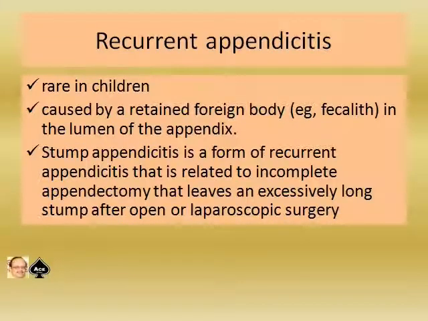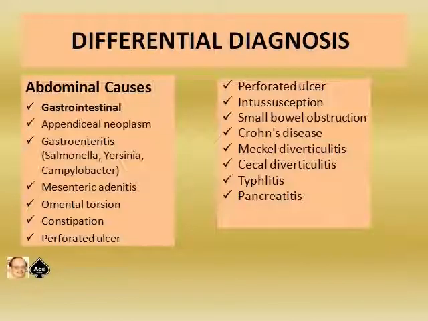What is this recurrent appendicitis? It's rare in children. It's caused by a retained foreign body like a fecalith in the lumen of the appendix. A stump appendicitis is a form of recurrent appendicitis that is related to incomplete appendectomy that leaves an excessively long stump after open or laparoscopic surgery.